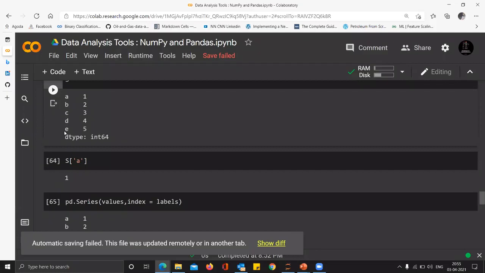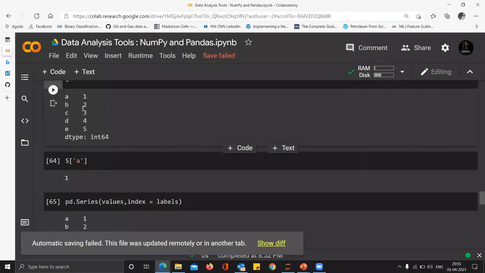Okay, so there are two things, label and index. The label is what you see right now, but in the background it still has an index like a NumPy array. So a series possesses the powers of a NumPy array, with the additional power that you can also have labels. 1 2 3 4 5 have their indexes like a NumPy array would. One is at the 0th index, two is at the first index. But the additional power that this object now has, because it's a series, is that it has labels as well.